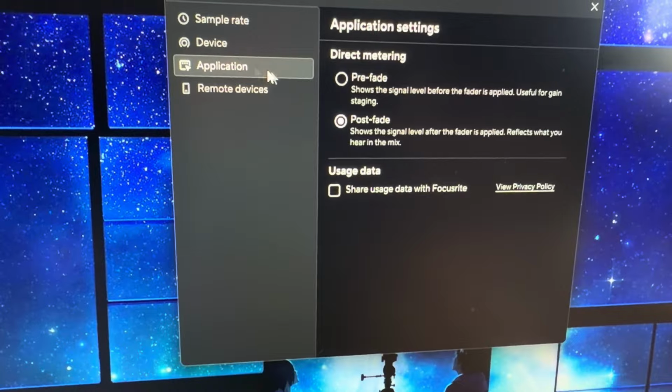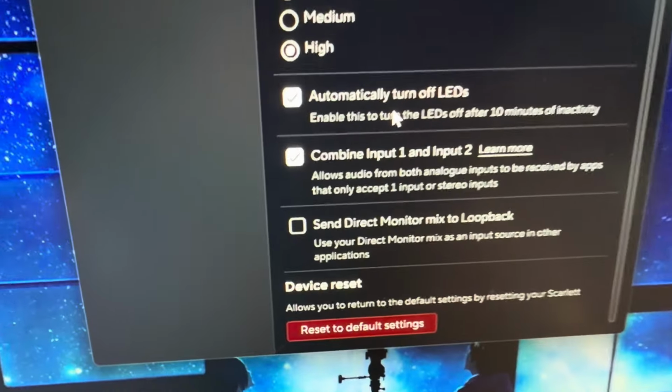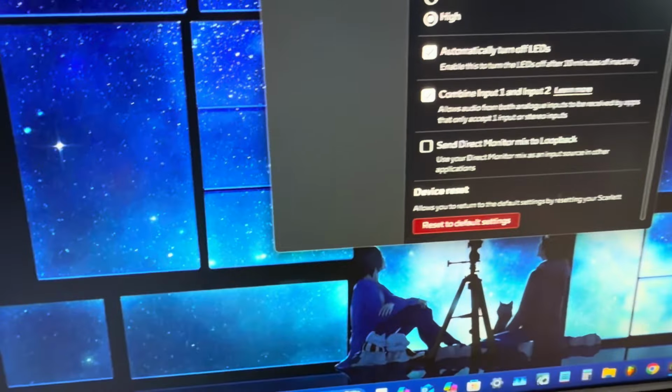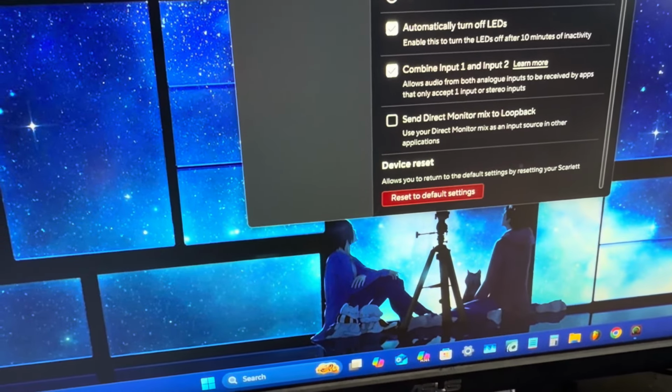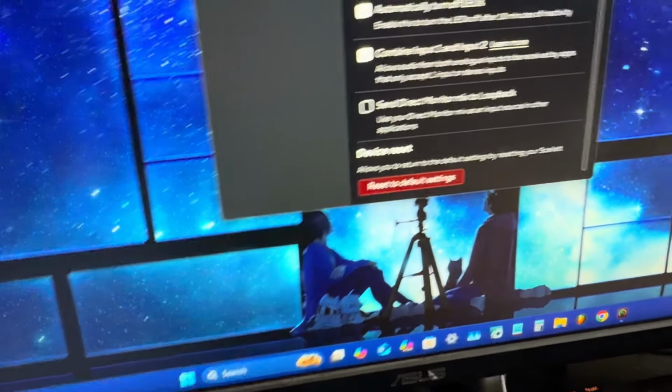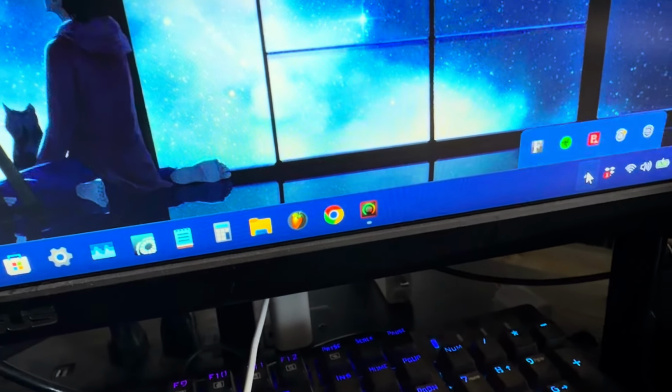But right there, guys, combine 1 and 2. So you're gonna want to combine 1 and 2 so you can connect it to your phone if you're using your phone and using your camera, because it doesn't connect all the way. Like it's gonna sound through one ear. That's how I fixed it for mine. You might find another problem where you could fix it that way.